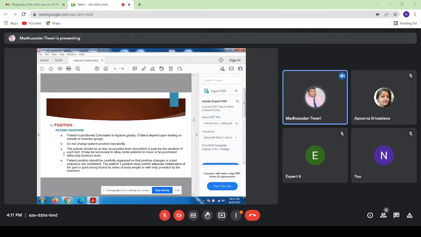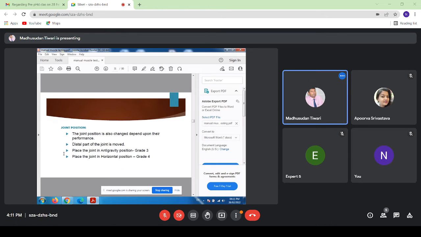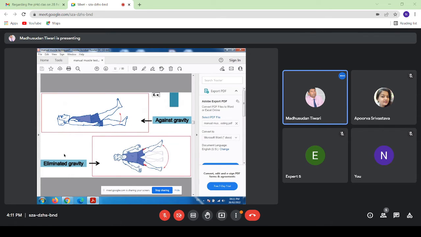It is very necessary. Patient position must permit adequate stabilization of the part being tested by virtue of body weight or with the help provided by the examiner. That is why positioning is very important. Joint position is also changed depending upon their performance. The distal part of the joint is moved. Place the joint in against gravity position for grade 3, and place the joint in horizontal position for grade 2.